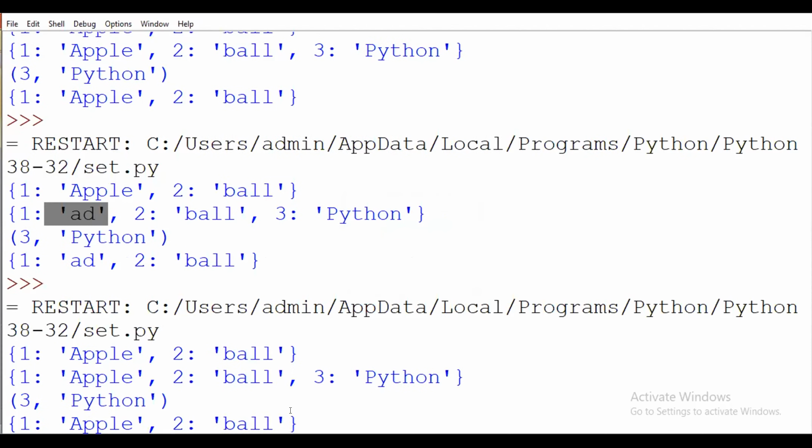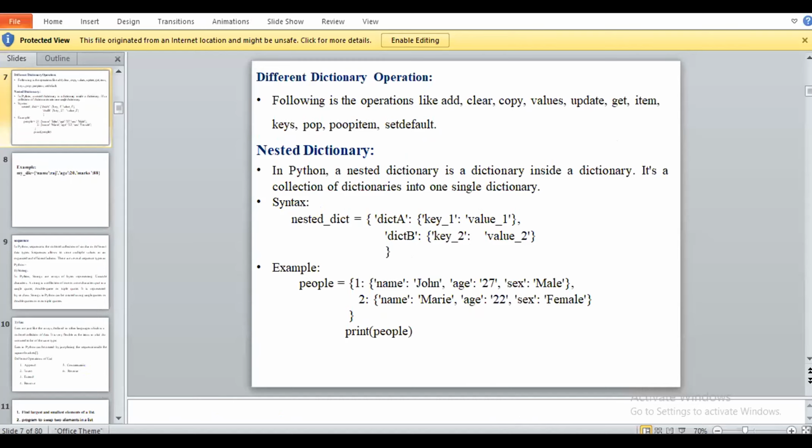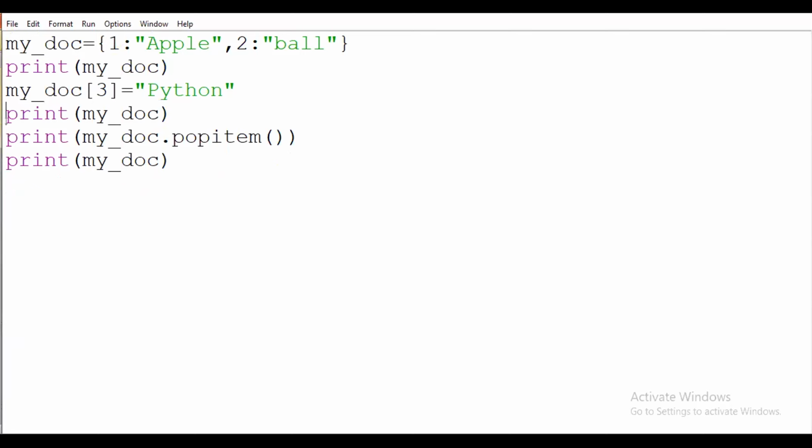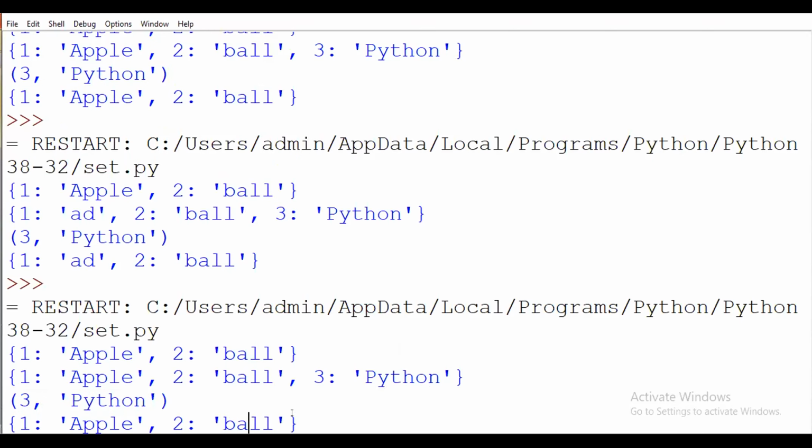Just one minute. So I was telling... Oh yes, yes. Okay. Thank you. Sorry, all of you. Popitem will delete the last element that we added to our dictionary, that is 3 and Python. Okay. Thank you, Mallar. So everyone, please take note that the popitem operation deletes the last added element. That will be the Python that we added at last to our program.